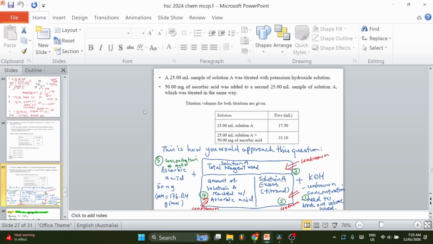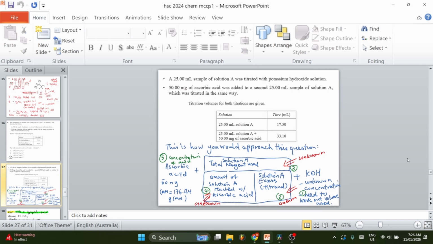When you approach a back titration question, you gotta have a template, and this is the template. The idea of a back titration is you have a substance, in this case ascorbic acid, that cannot be titrated directly against the potassium hydroxide.